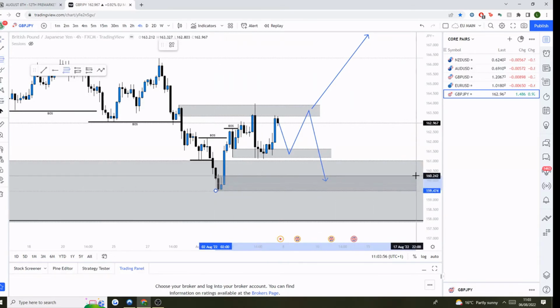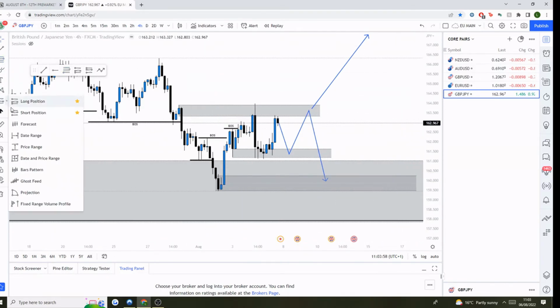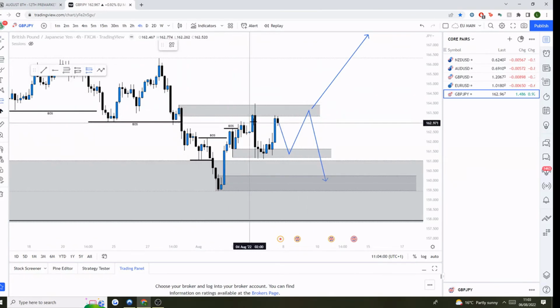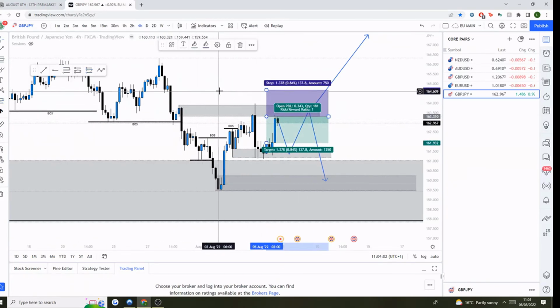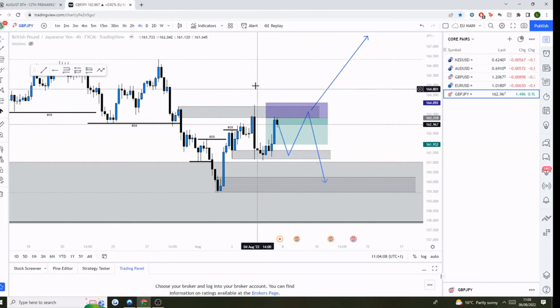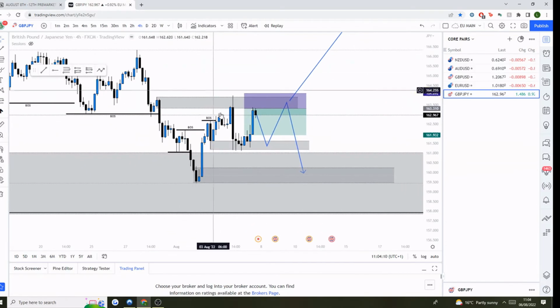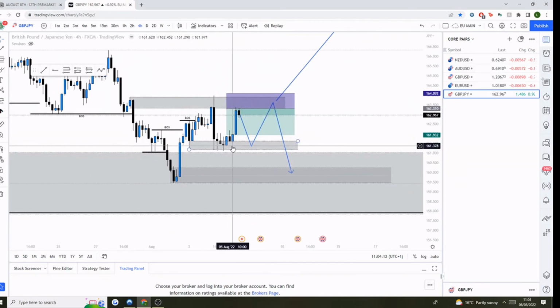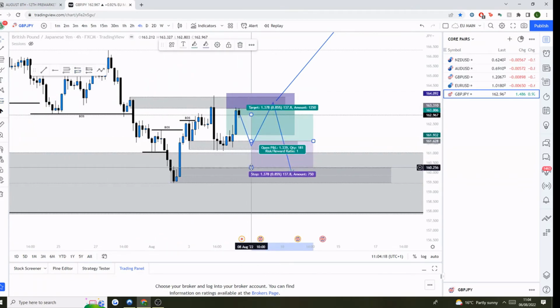So we've got this area to sell from. This is the only valid area to sell from, this area here. If that gets violated, then I'll be looking fully at a bullish situation on GJ. But we've essentially got this area to sell from, and then we've also got this area here to buy from, and this area here to buy from. So honestly, guys, it's really up to you what you do with GJ this week.